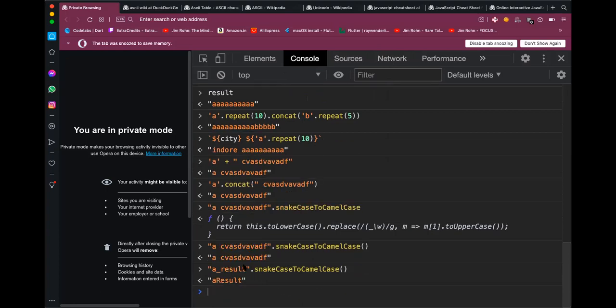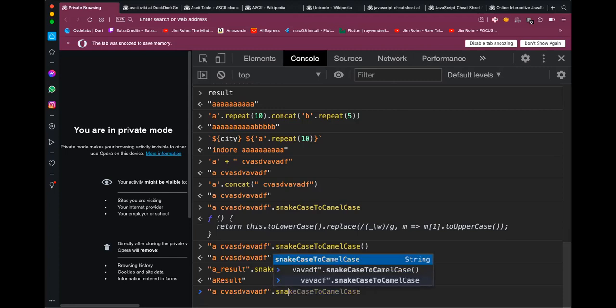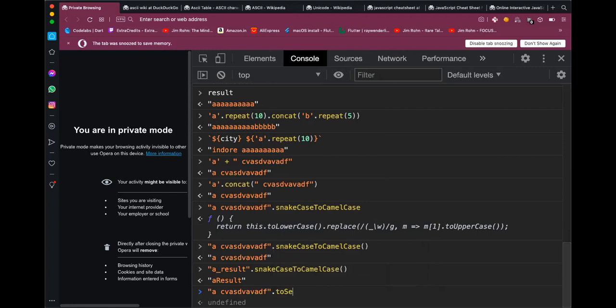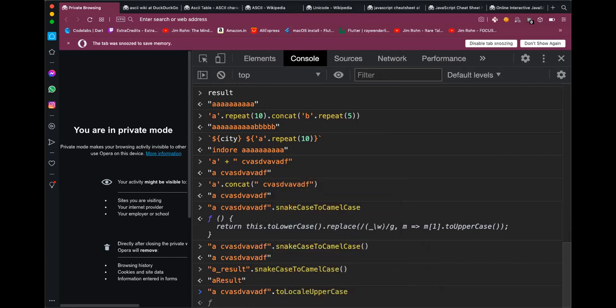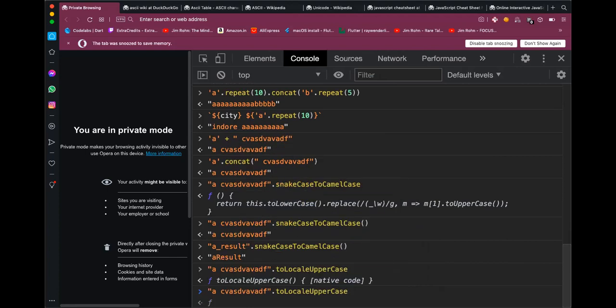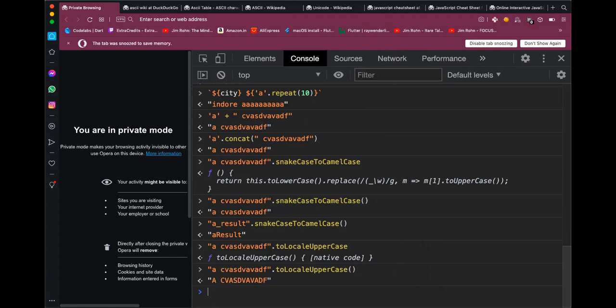I can change it. I think there were other case related stuff as well. Not able to find them at this point. Sentence case and others. Yeah, to local uppercase. So this will convert the string to uppercase. Similarly, there is lowercase. You can find other implementations.